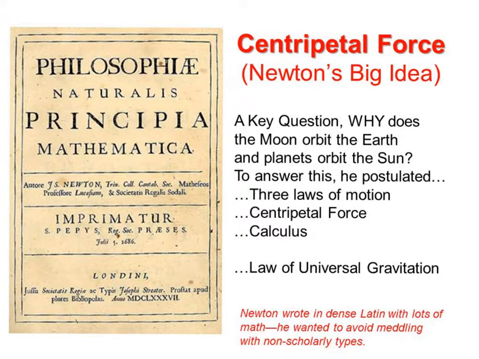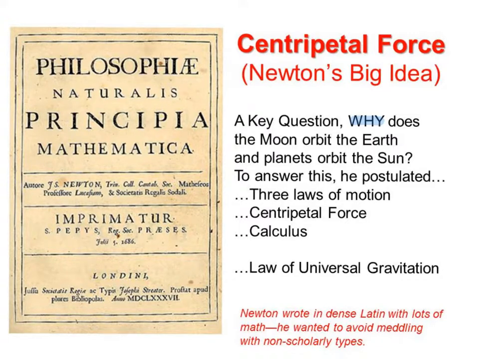By the early 1600s, before Newton's time, it was well known that the moon orbited the Earth and the Earth orbited the sun. The relative orbital distances and periods of the major planets were known at this time. However, Isaac Newton asked the question, why does this happen?